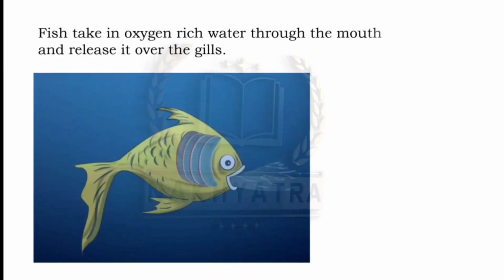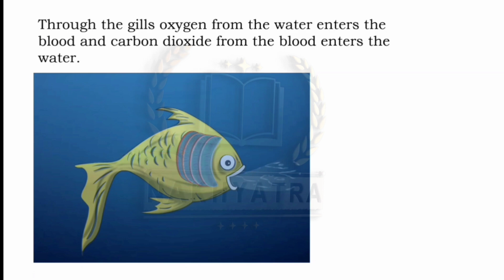Now they take in the oxygen-rich water through the mouth and release it over the gills. So see here, gills are present over here. Now through the gills, oxygen from the water enters the blood and carbon dioxide from the blood enters the water.